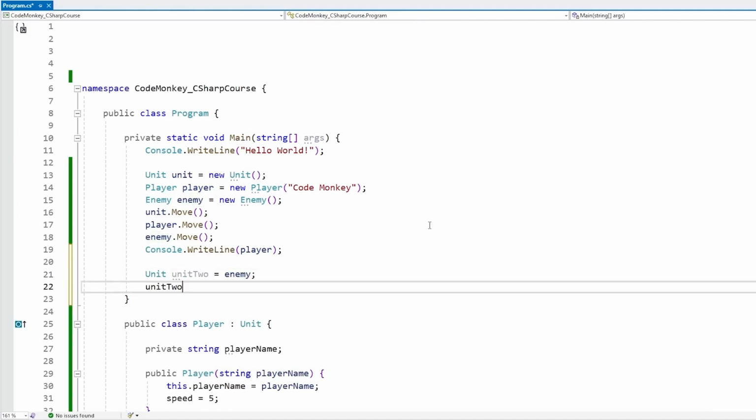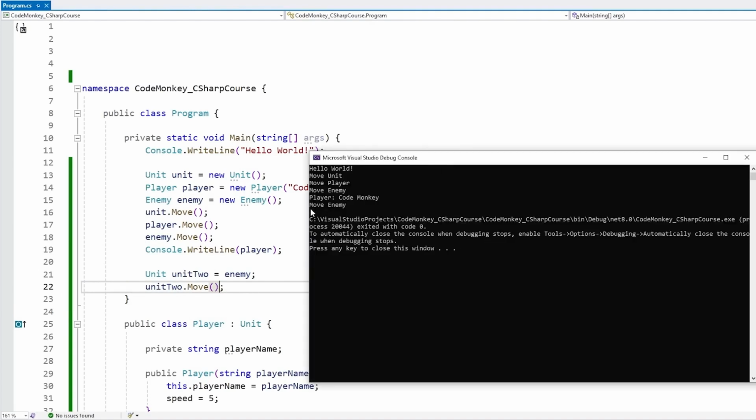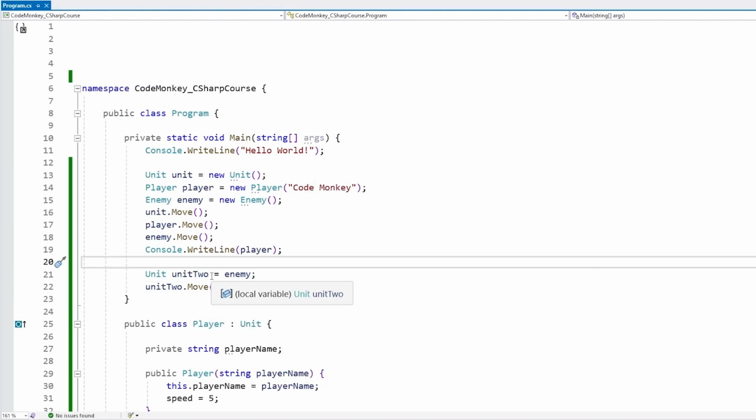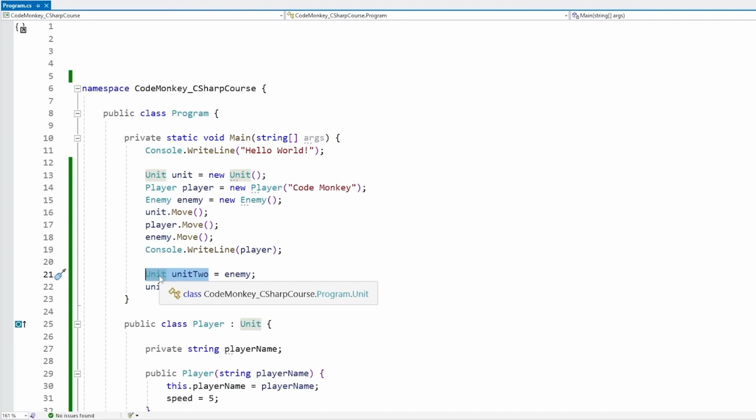And now if we go into this unit2 and call the move function, let's see what this runs. And there it is, this one runs the move enemy. That is because even though we assigned this to a unit variable, the object itself is still an enemy object. So the object itself, the type itself, that one is still overriding our base move function.